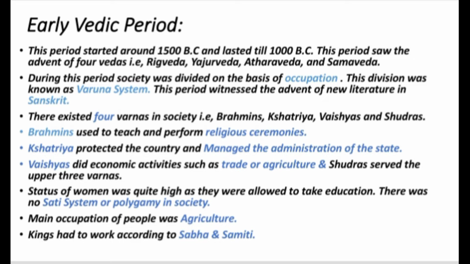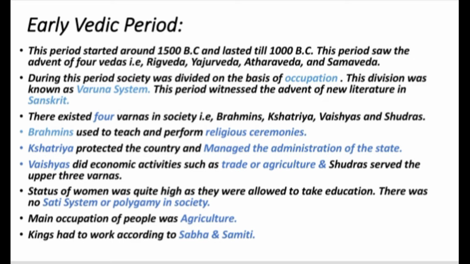Rig Veda is the knowledge of verses. It consists of a collection of 1028 poems. Yajur Veda is a prose of mantras. It consists of 40 chapters. Atharva Veda is related to the literary monument of Indian medicine like Ayurveda, etc. And Samaveda belongs to musical verses. So these were written during this age, and their philosophy became part and parcel of the people's life.